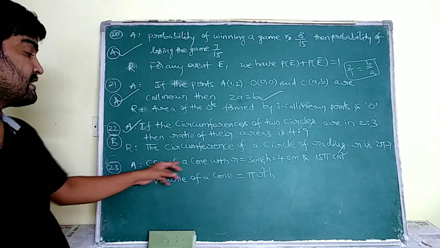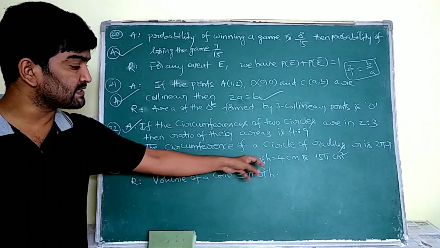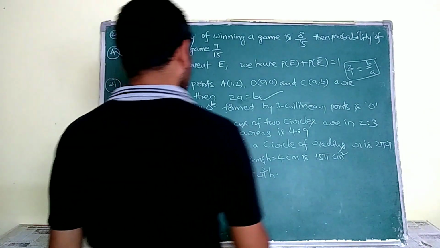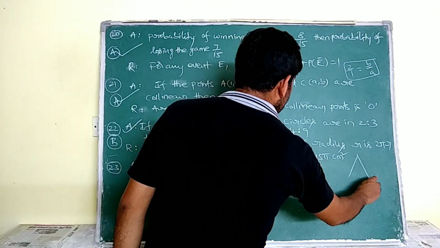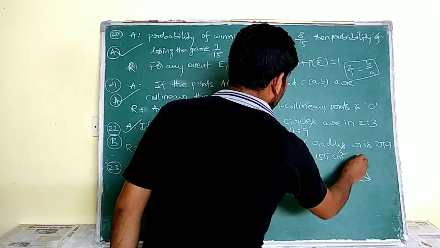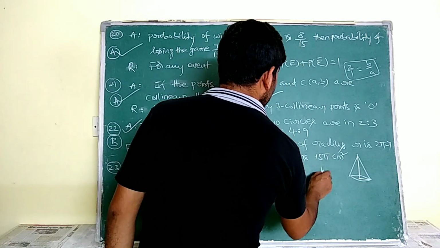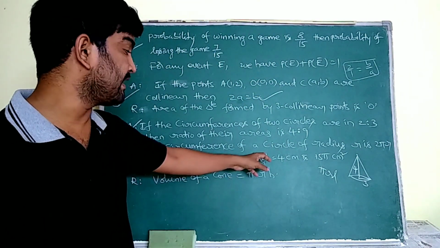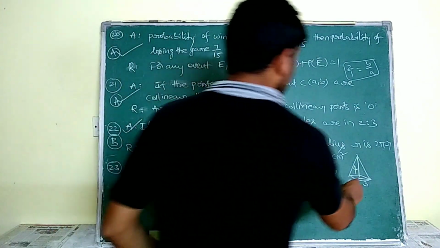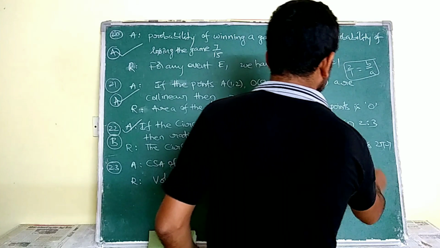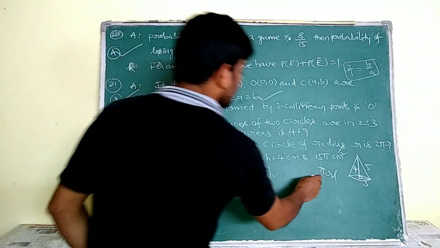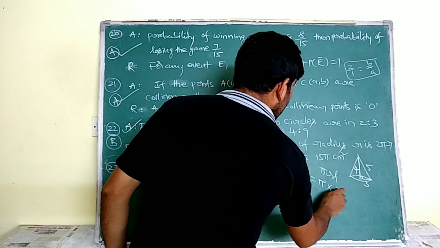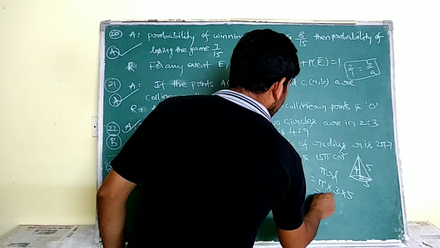Now see ma, the CSA of a cone with radius R equal to 3 centimeters, height equal to 4 centimeters is 15 pi centimeters square. First we are going to find the CSA of the cone. For finding the CSA of the cone, we need to find the L value, because CSA of the cone is pi r L. We gave the R and H values as 3 and 4. If R is 3, H is 4, then L is equal to 5, because it is a Pythagorean triplet. Leave pi as it is: pi into R, 3, into L, 5, gives 15 pi.